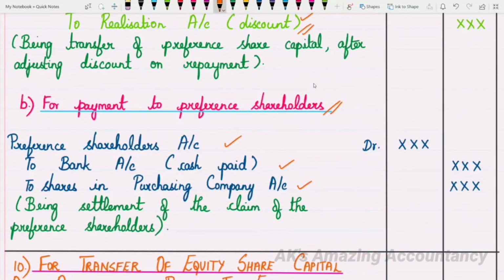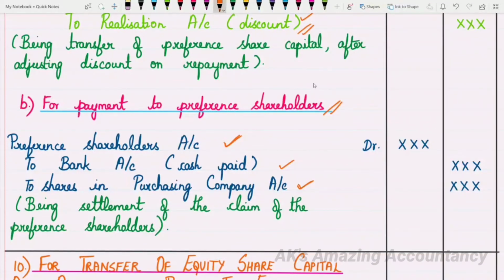So why do you debit preference shareholders account? The rule says debit the receiver. Who is the receiver here? Preference shareholders are the receivers. So we are giving a debit to the preference shareholders account. So if the payment is made in the form of cash, credit will be given to bank account. If the payment is made in the form of shares, credit will be given to shares in purchasing company account.